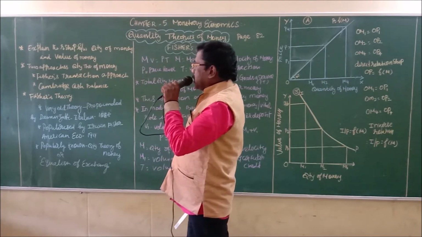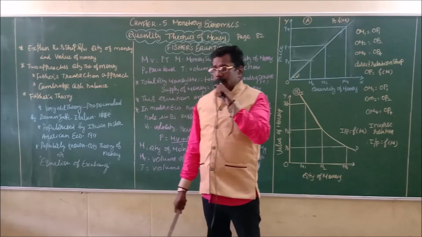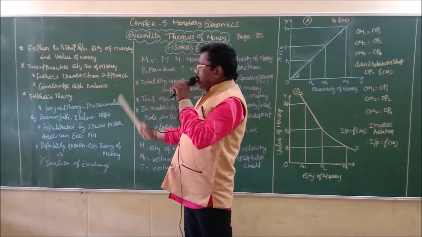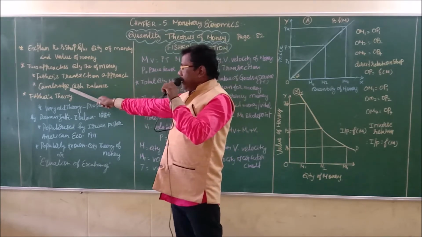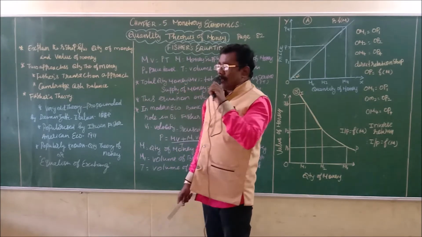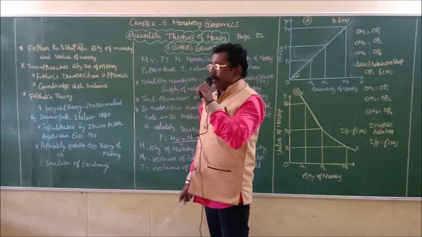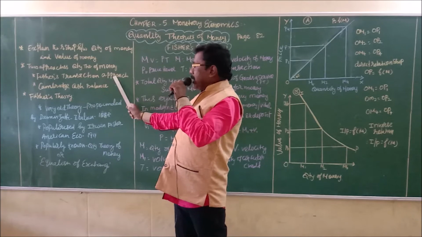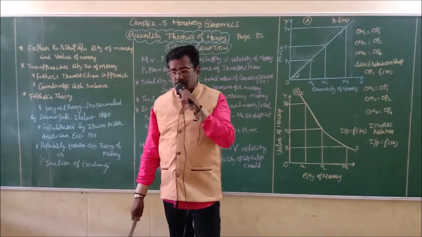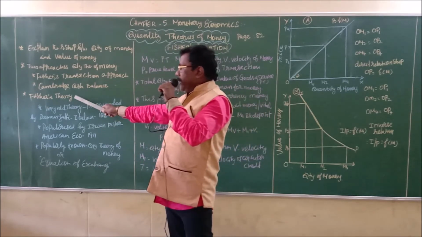There are two approaches to the quantity theories of money: number one, Fisher's transactions approach, and the second one, the Cambridge cash balance approach. First of all, Fisher's theory.